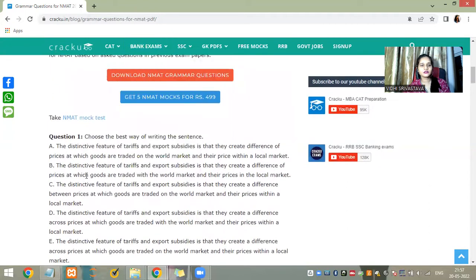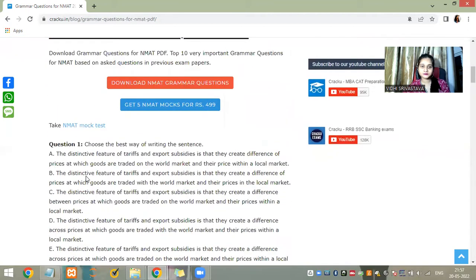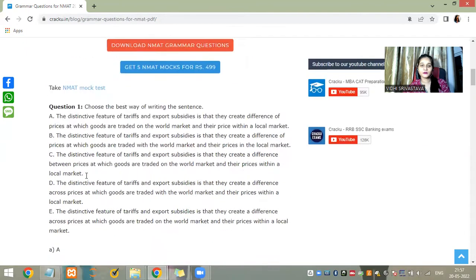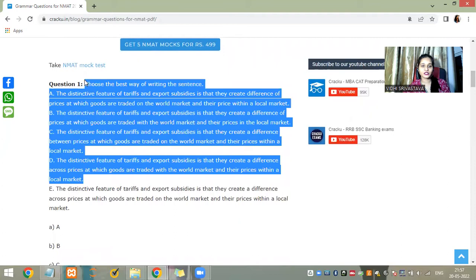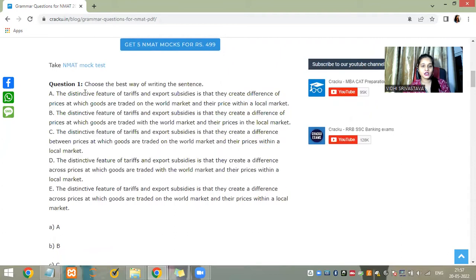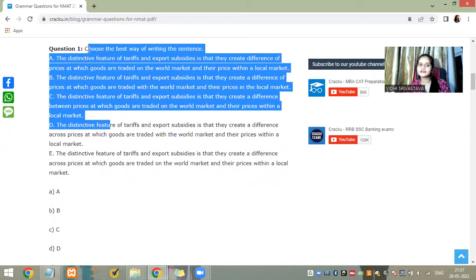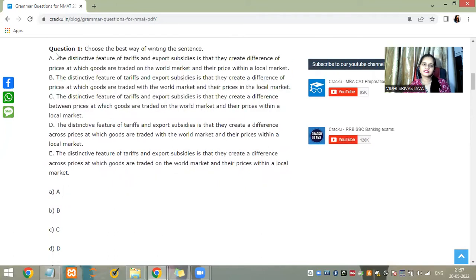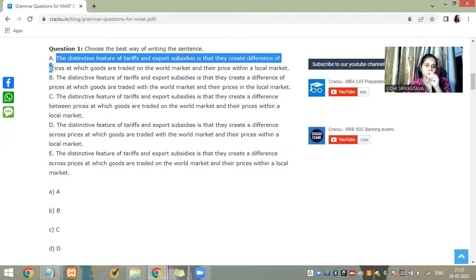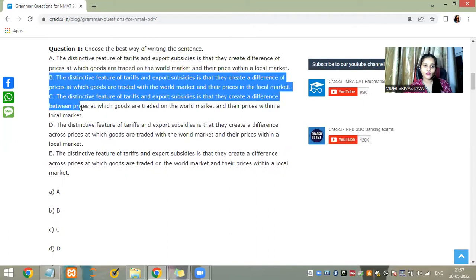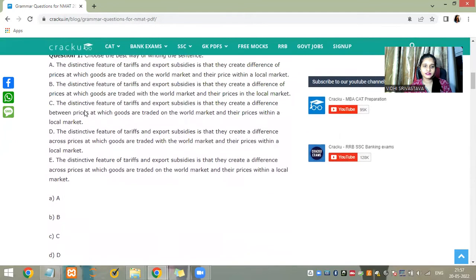Okay, so this is a basic pattern of questions that come in grammar from the Praxis website. This is just like a mock test. You can see, choose the best writing of a sentence. So these are all the same sentences, but here there will be, this is like the odd one out.